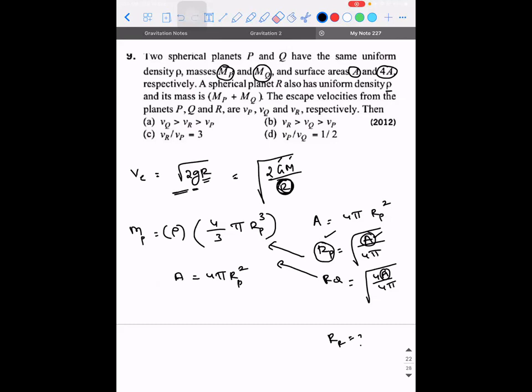Okay. Sir, you can write the surface area as 4 pi RQ square divided by 4 pi RP square equal to 4, because they have given it as A4 there. Okay, A divided by 4A divided by 4 pi rq square. So you're thinking like this. If you correct it, A and A will get cancelled. So you'll get rp by rq is equal to 1:2. That's what you're saying. Yes. I could have got that from here also. No, it is the same thing again.